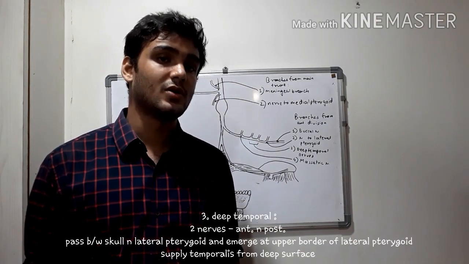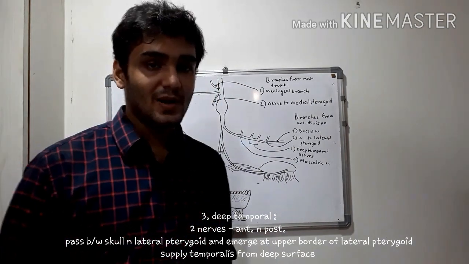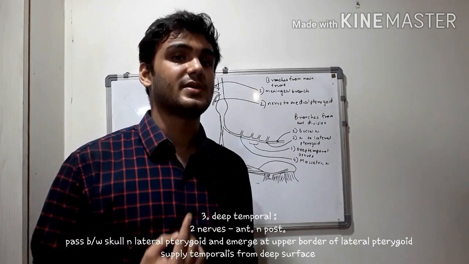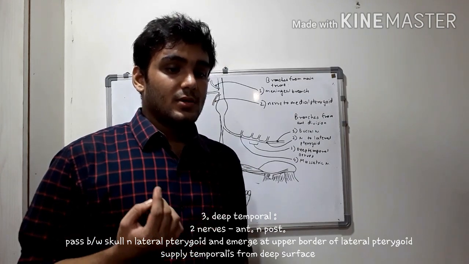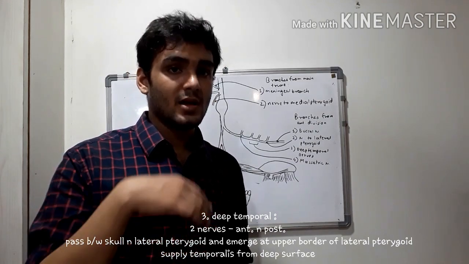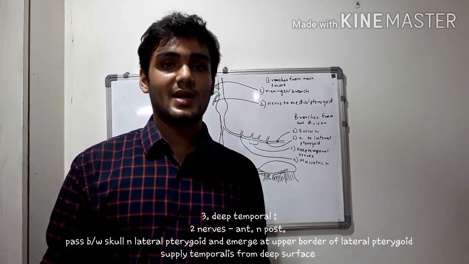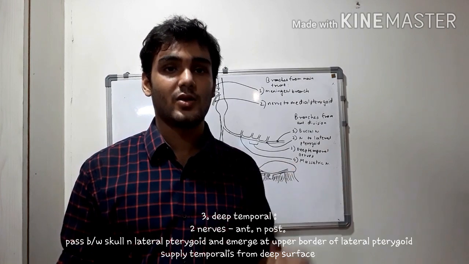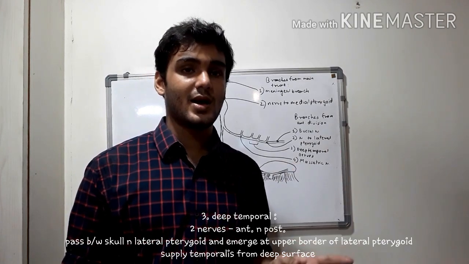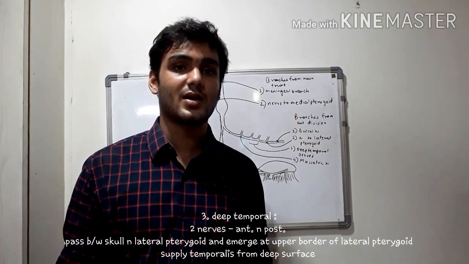Then talking about the deep temporal nerve, these nerves supply the temporalis muscle from its deep surface, and there are two nerves, the anterior deep temporal nerve and posterior deep temporal nerve. These nerves emerge at the upper border of the lateral pterygoid. Firstly, they are between the lateral pterygoid and the skull, and then emerge at the upper border of lateral pterygoid.